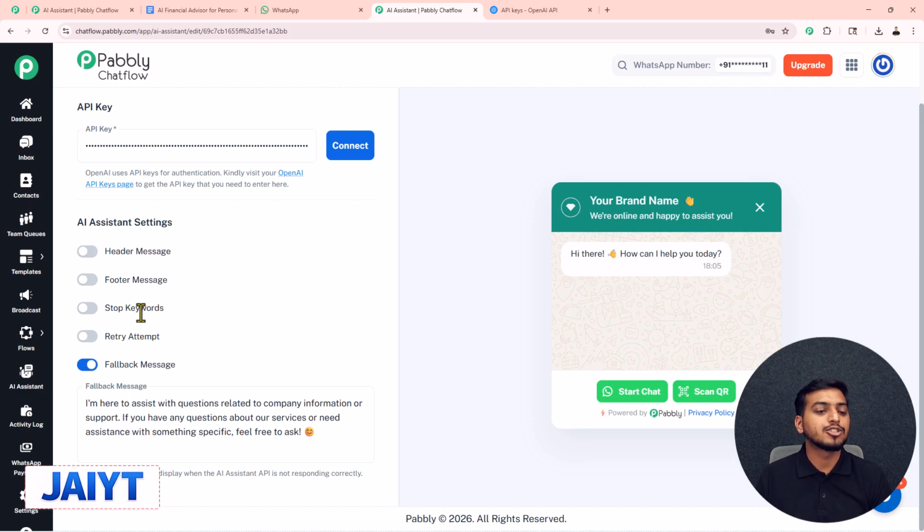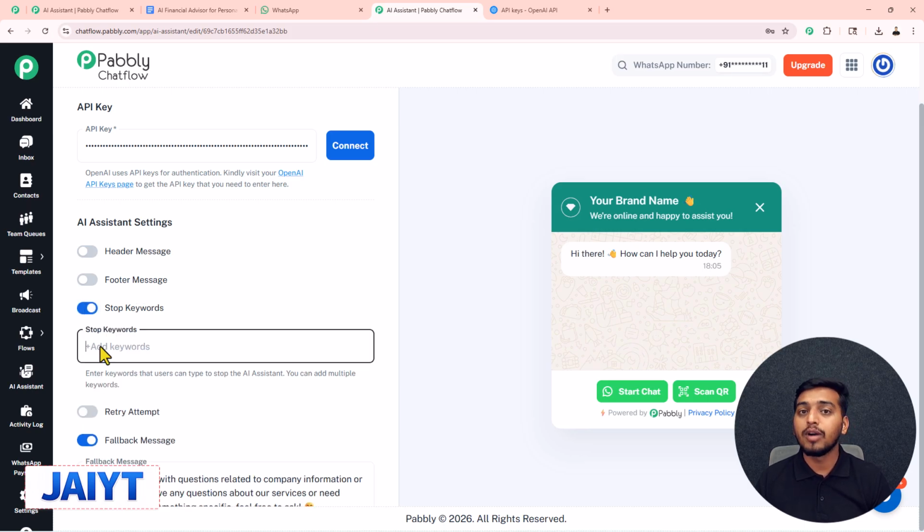Third one is the stop keyword. I will tell you how to use this because this is an important one. You just have to turn this button on. Inside this box, you have to add some keywords. In here, we can add multiple keywords. So first of all, I will just type down stop and press this enter button. Make sure to click on this enter button, otherwise this keyword will not work. In here, we will add one more keyword, exit, and again we will press this enter button. Here these keywords are added so that whenever any customer sends this keyword inside your chat, your WhatsApp AI assistant will stop replying to them. And if you want, you can also take over the chat manually.